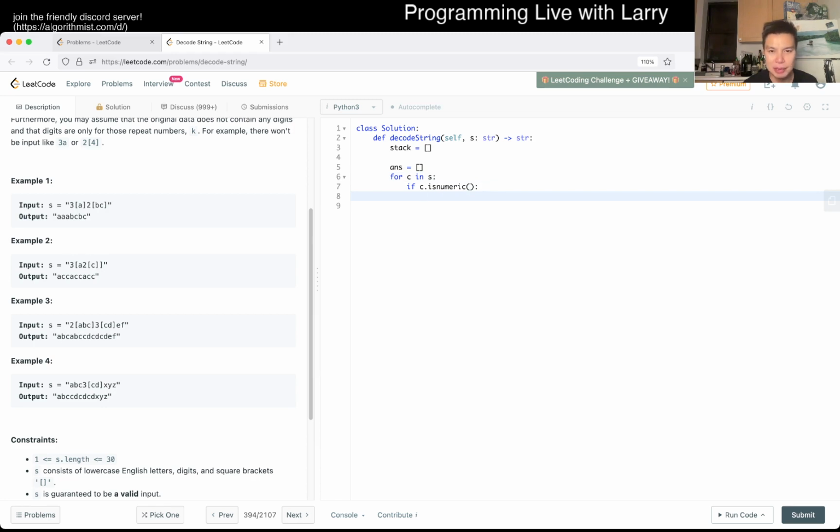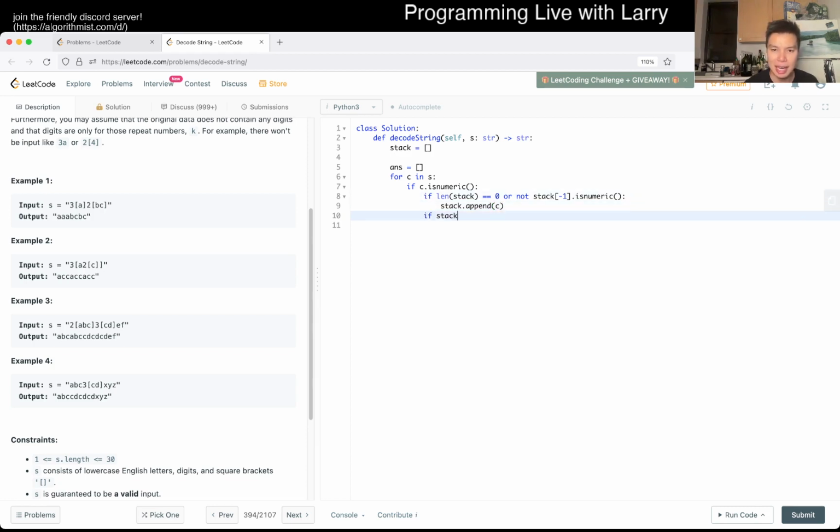So if C is numeric, we push it on the stack, and this is if the top of the stack is numeric, or if the length of the stack is equal to 0, or this thing. Actually, if this or the stack top is not numeric, then we just push on the stack. I think the way that I'm going to do it, they're all going to be numeric. Maybe. We'll see.